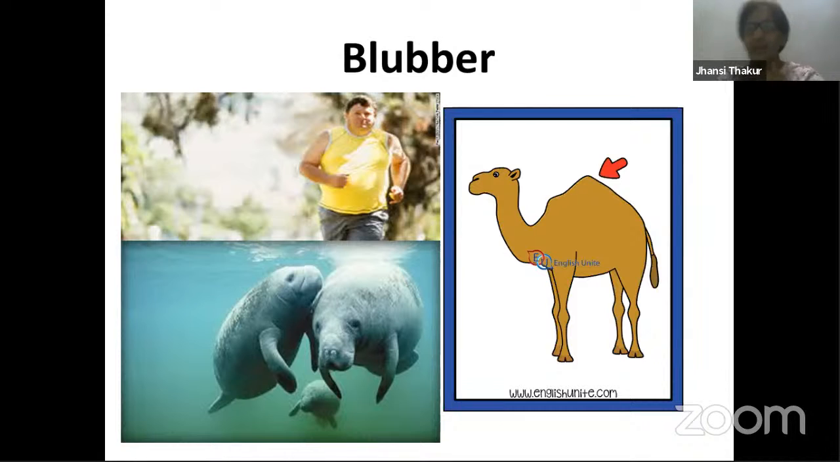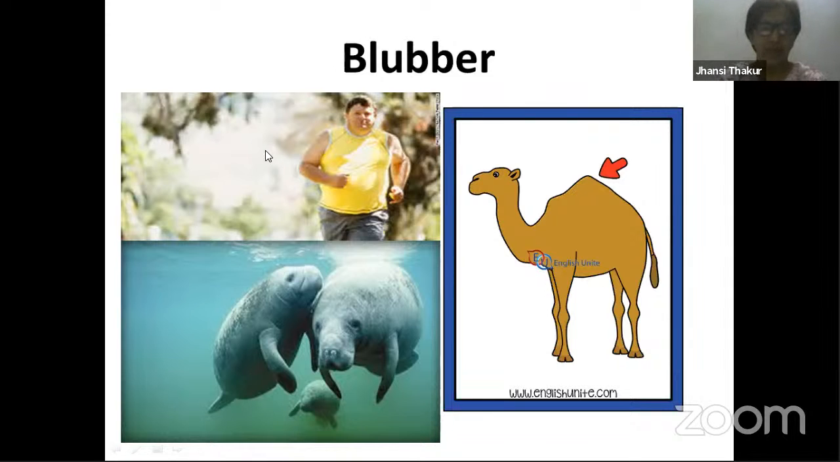Whenever a camel doesn't get enough food, the fat over here becomes metabolically active, supplying energy to the camel. If the camel doesn't eat for a longer period of time, the hump slowly melts down, so the size and thickness of it decreases. But once again, when the camel gets enough food to eat, it develops that hump again.